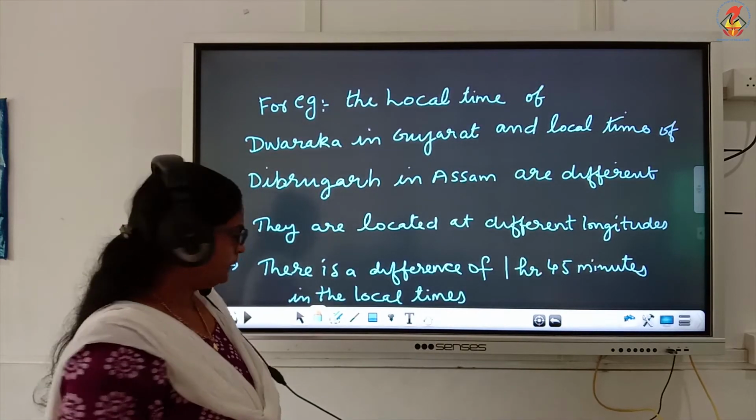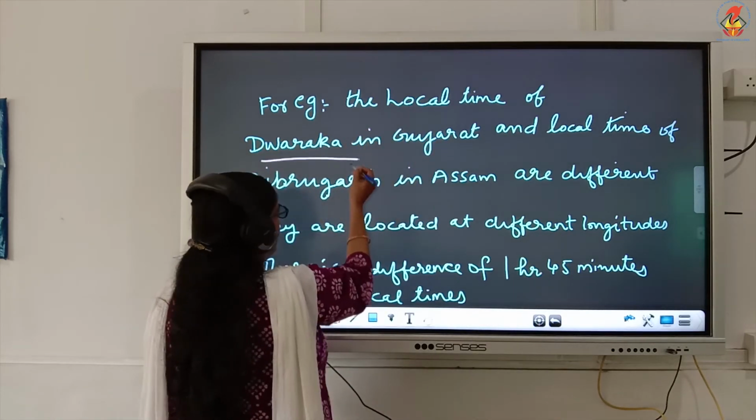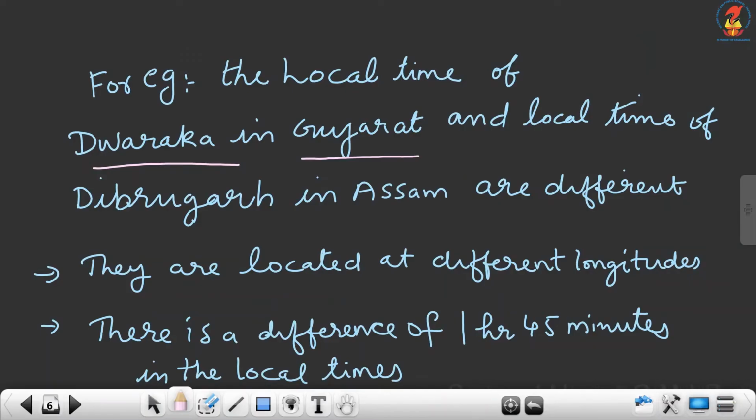For example, we are taking the local time of Dwaraka in Gujarat and the local time of Dibrugarh in Assam.